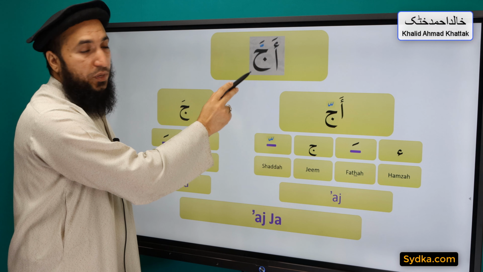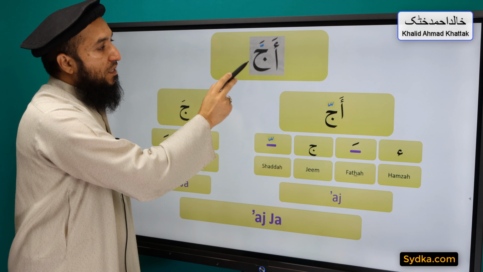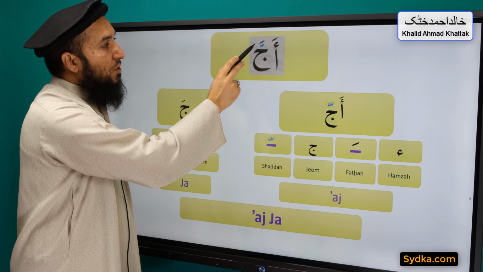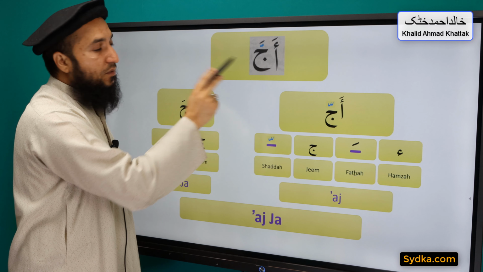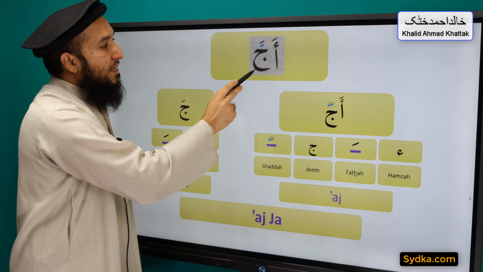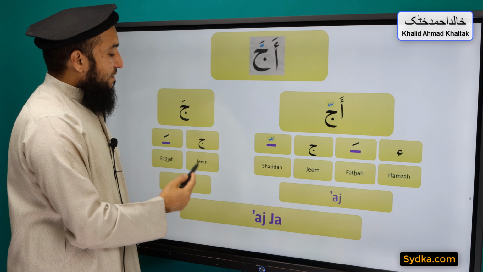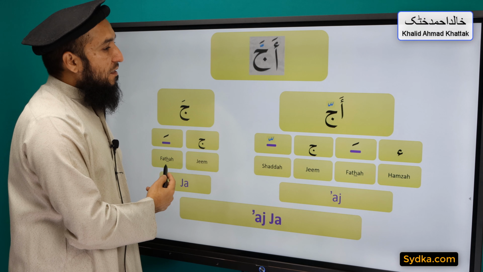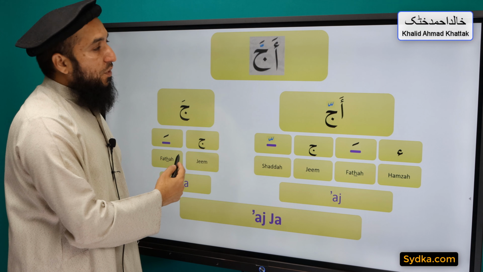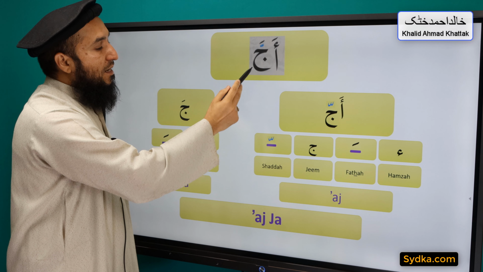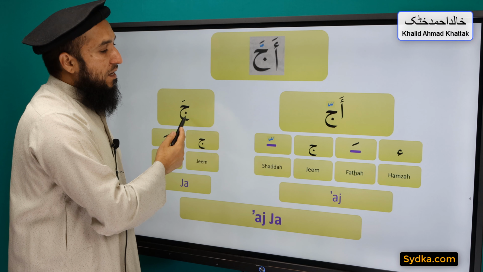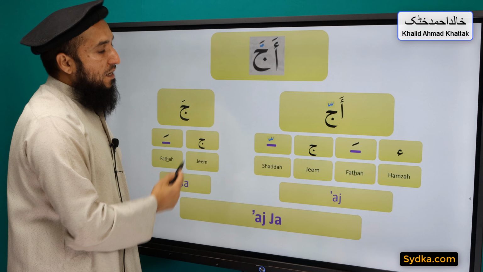The second syllable we have is Jim Fatha Ja. Jim is a light letter, it has Fatha on top of it and it is prolonged for one count. Jim Fatha Ja. Combining both syllables together we have Ajja.